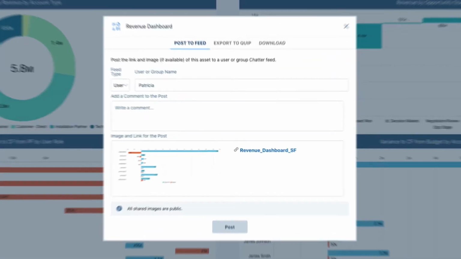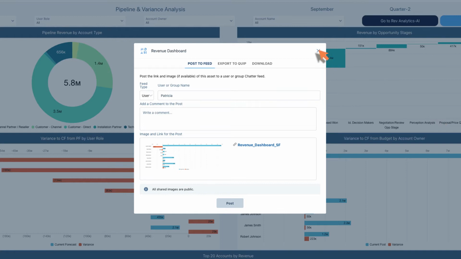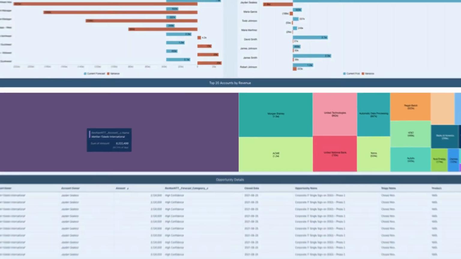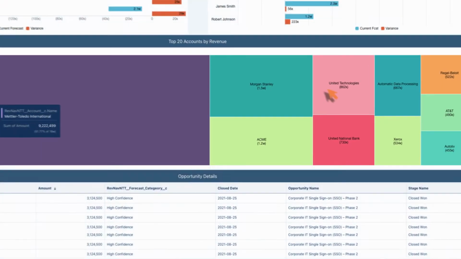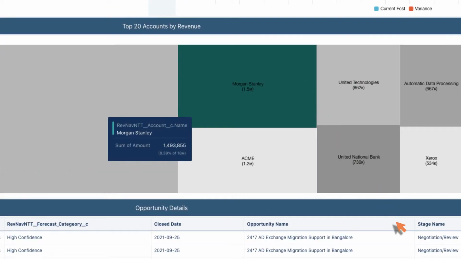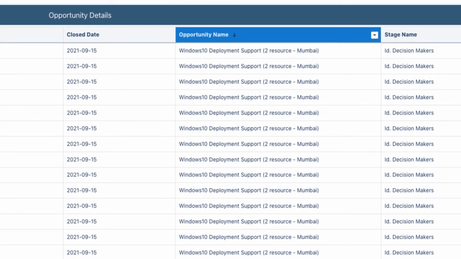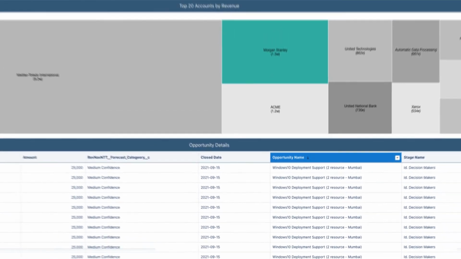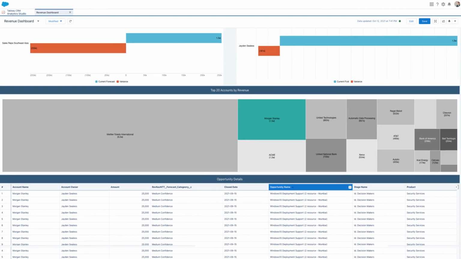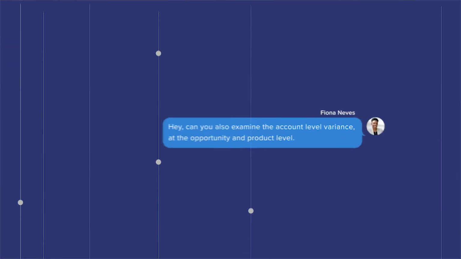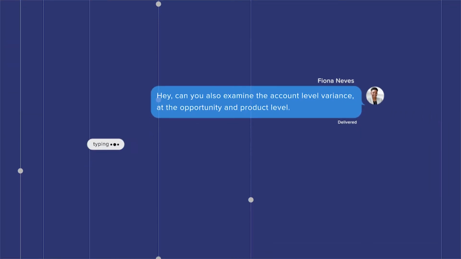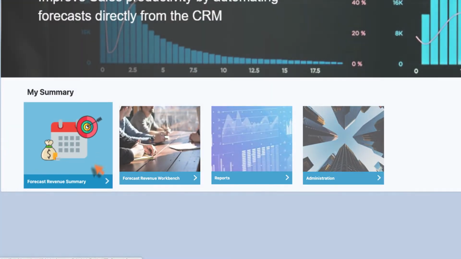Once Fiona has shared this info with Patricia, she can also look at the top 20 accounts by revenue. By clicking on an account, it shows her all the opportunity details to help Fiona further drill down on the variance. With this, Fiona has a bird's eye view of the forecast and the variance. However, Fiona needs more details for Eddie's report, and she asks Patricia to examine the account level variance at the opportunity and product level. Patricia starts by heading over to the forecast revenue summary.